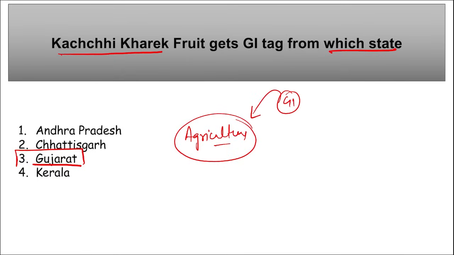Correct? And remember this Kachai Kharek is a product of a date palm harvested when the fruits are in their active color, that is red, yellow, or various variants. This particular fruit is rich in nutrients such as carbohydrates, fats, calcium, phosphorus, and iron, and has a high calorific value. Kachai Kharek, product from Gujarat.